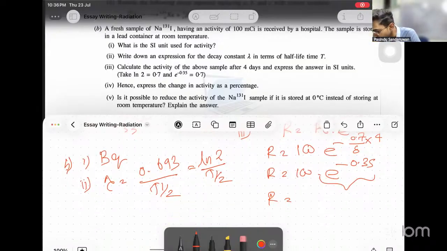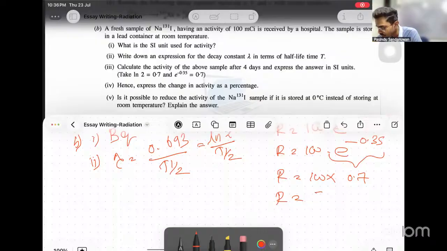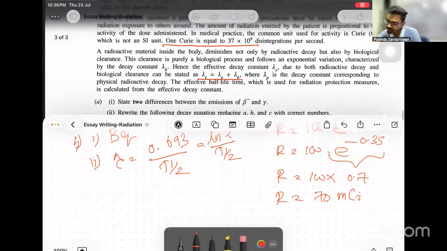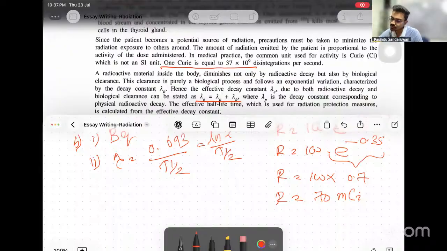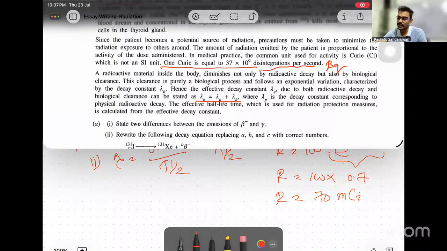0.7. Then R equals 100 times 0.7. R equals 70. Now this is in millicurie. Now you are asked to convert it into SI units again, and the conversion is given. 1 curie is equal to 37 times 10 to the power 9 disintegrations per second. Disintegrations per second is called becquerels. Then to convert this into becquerels, multiply with this number.